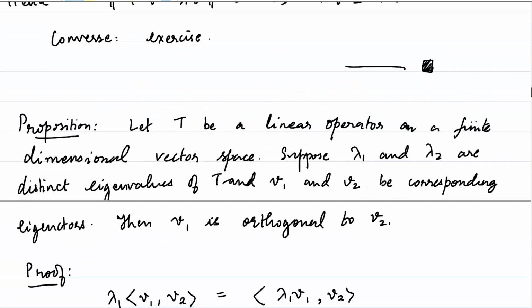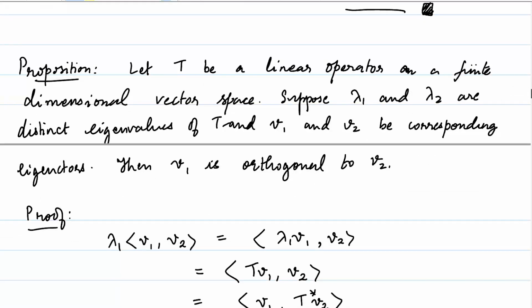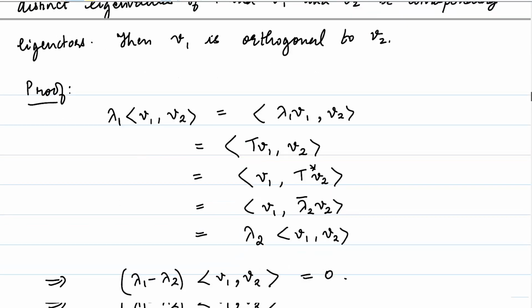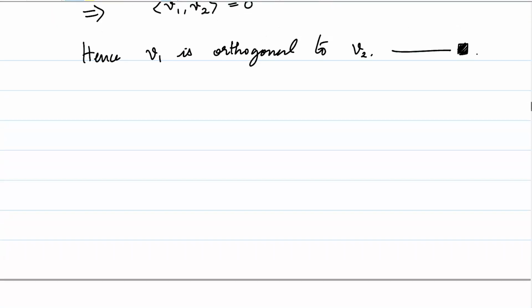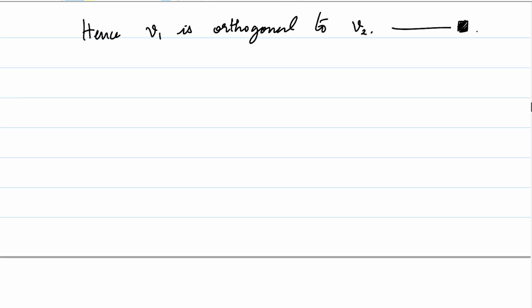Right. So normal operators have some really nice properties when it comes to eigenvectors as well. Eigenvectors corresponding to distinct eigenvalues are orthogonal to each other. This is going to play a very crucial role in proving that, in the right setup, normal operators are diagonalizable. We will come to that later. Let us explore a few more properties of normal operators. I will capture the next in the following proposition.